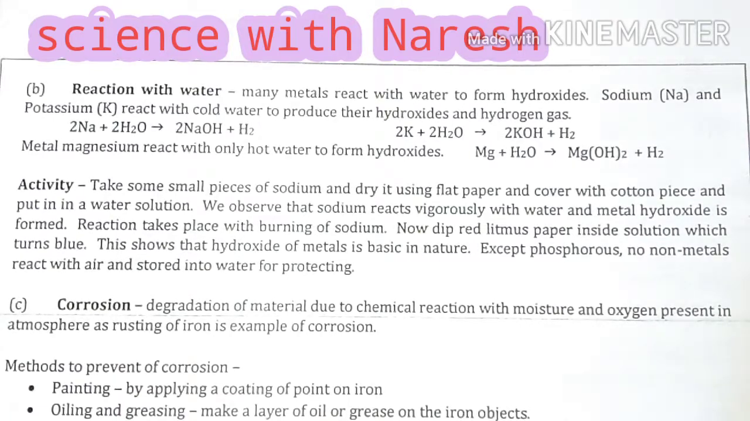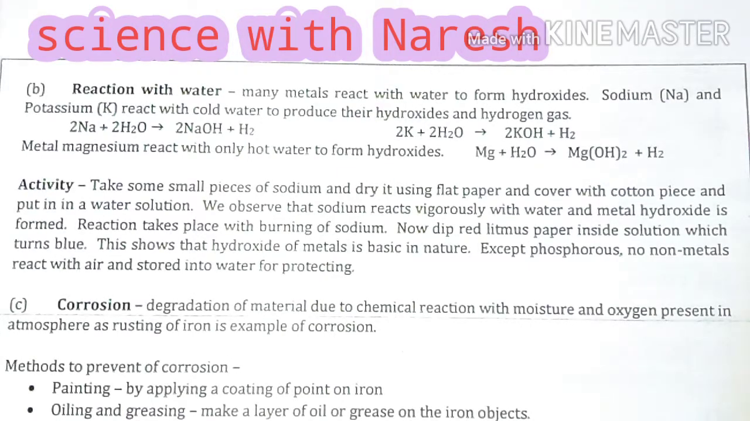Take a small piece of sodium metal for our activity and dry it using a flat paper. As we know that sodium is stored in kerosene, we have to dry it with a flat paper and cover it with a cotton piece to protect it from reacting with oxygen present in the atmosphere, and put the piece of sodium wrapped in cotton into the water solution.